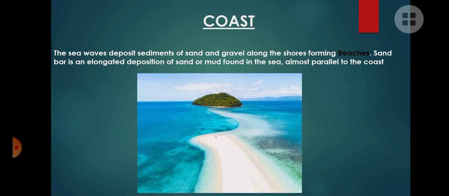Then we move on to the beaches. What are beaches? The waves of the sea deposit the sediments, the leftovers of sand, at the shore, at the edge of the sea water, which is called a beach. The larger form of beaches are called sandbars. When the beaches are elongated, we can call them sandbars.